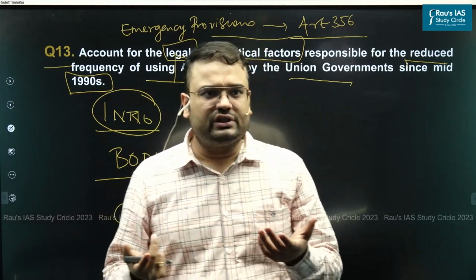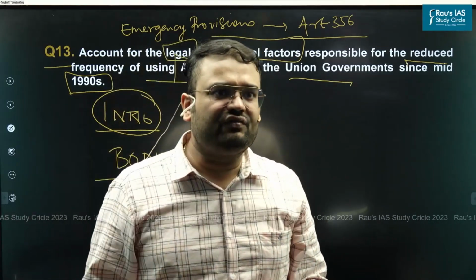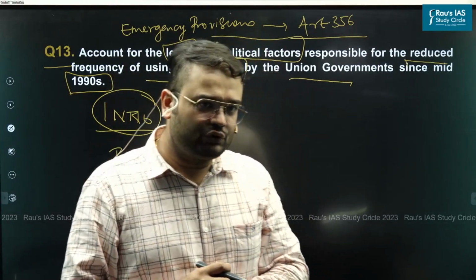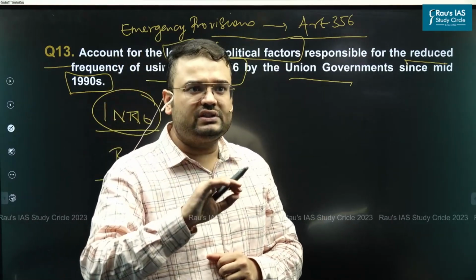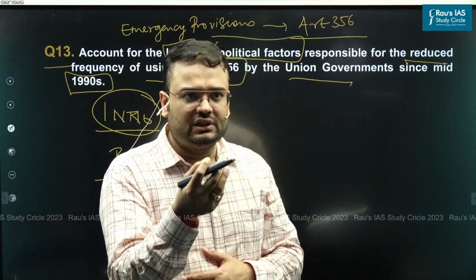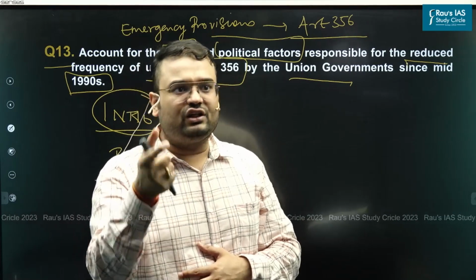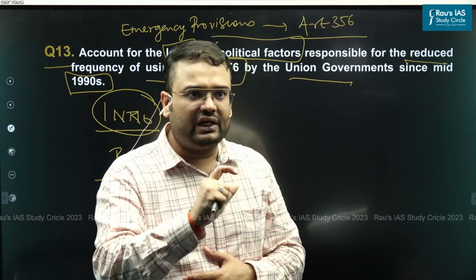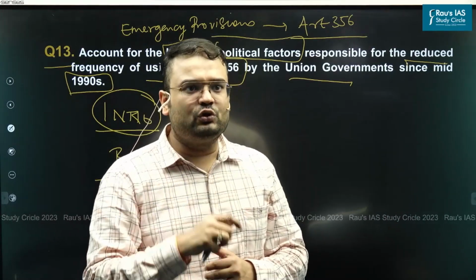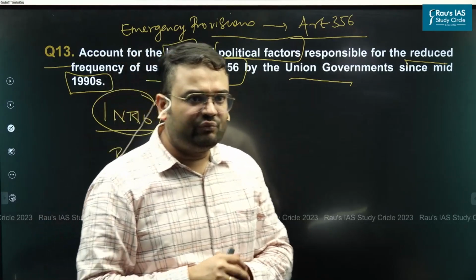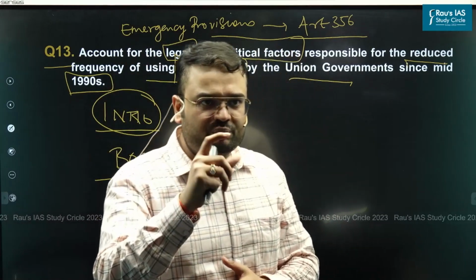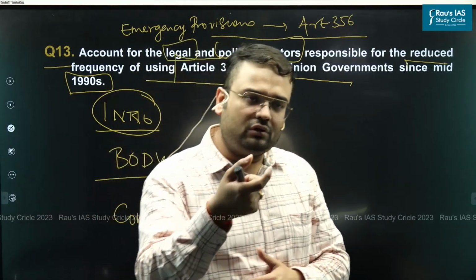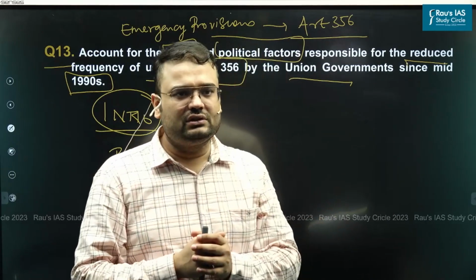What else can be an introduction? You can just talk about what exactly Article 356 is. In a brief manner, explain what happens when Article 356 is imposed. You can talk about how Article 356 is one of the emergency provisions under which the governor can send a report to the president, saying: president, I request you to please impose Article 356 in my state because I believe constitutional machinery at the state level has broken down. In this respect, you can also mention the example of Article 365.